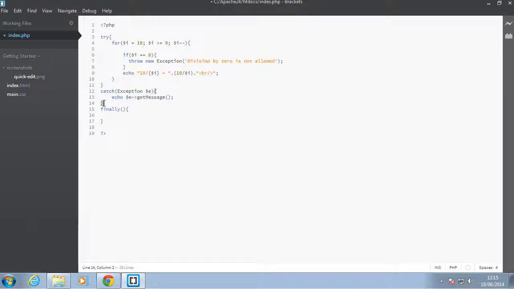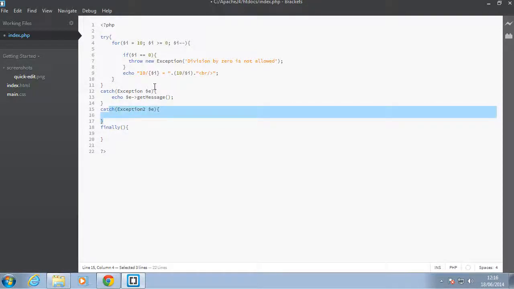What I mean by that is you can have multiple catches, even though we have not defined other types of exceptions. Let's say you have some exception called Exception2, and you have $e. And the exception is not caught by any of these exceptions, so it's not going to run the code in here or in here, but the finally block is guaranteed to run regardless of what happens in the rest of your program. Let me show you what I mean by that.